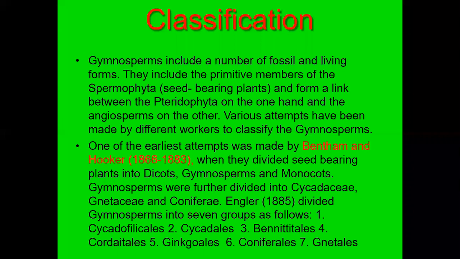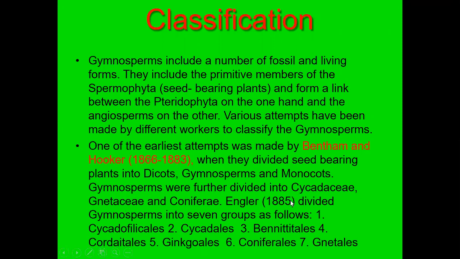Different scientists have put forward different theories for the classification of gymnosperms. The earliest attempt was made by the scientists Bentham and Hooker, from 1862 to 1883. They divided the seed-bearing plants into dicots, gymnosperms and monocots. So this is the first group of scientists. They placed the gymnosperms in between the dicots and monocots.